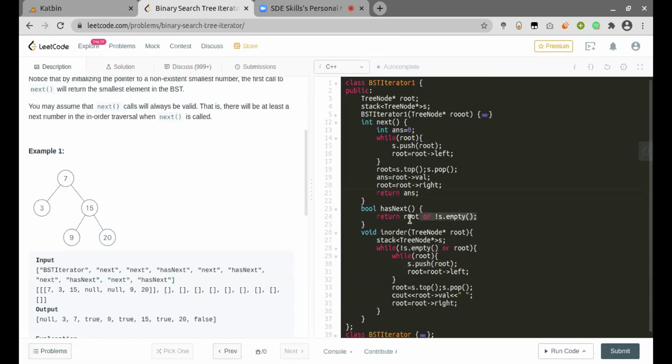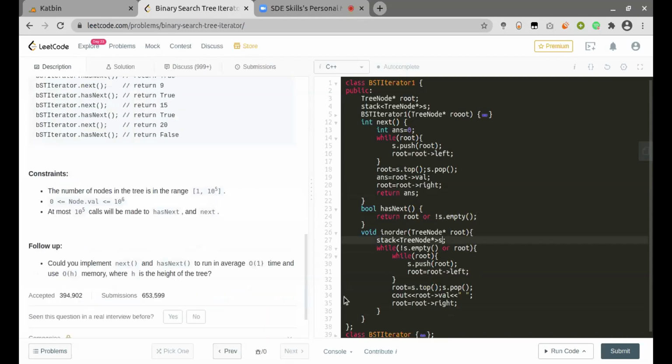So if any of this is not satisfied, this means that some nodes are present in the traversal, so we can just return true here. So this is why I even added the in order traversal here. If we look at this closely, this is exactly the in order traversal of the tree, but in iterative in order traversal, at most in stack we have h number of nodes, which is the height of the tree. So this is why here the author has pushed us to this approach, which is consuming only O of h memory.